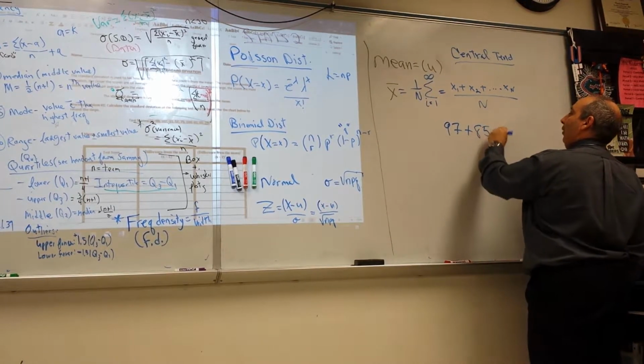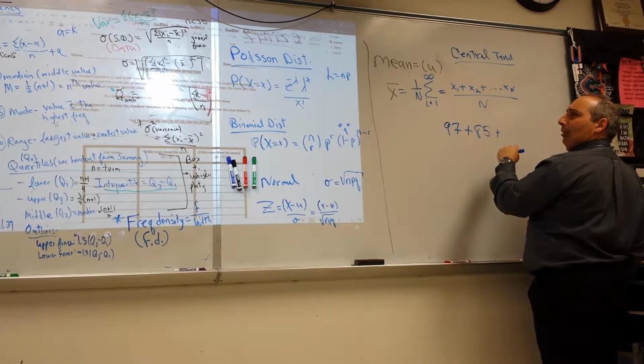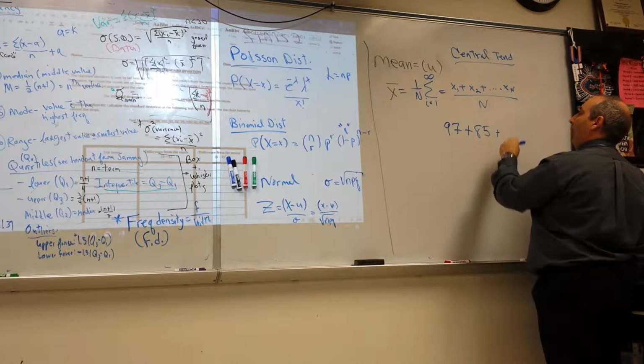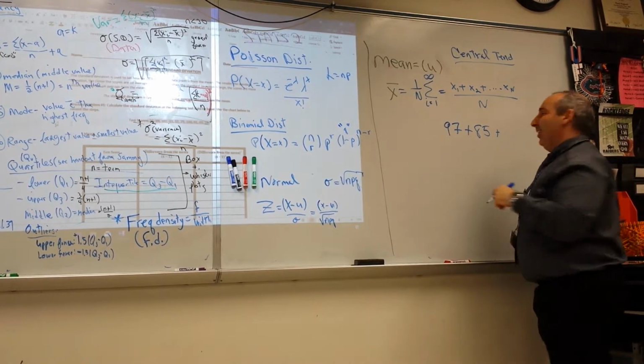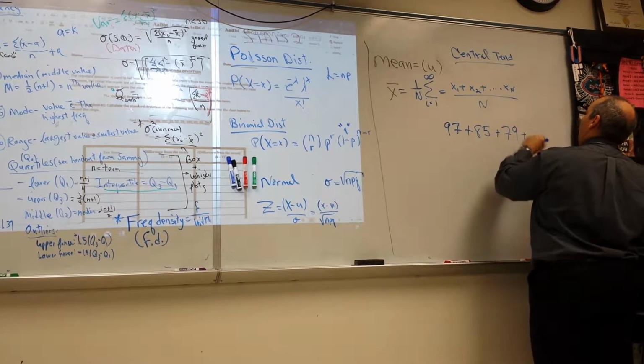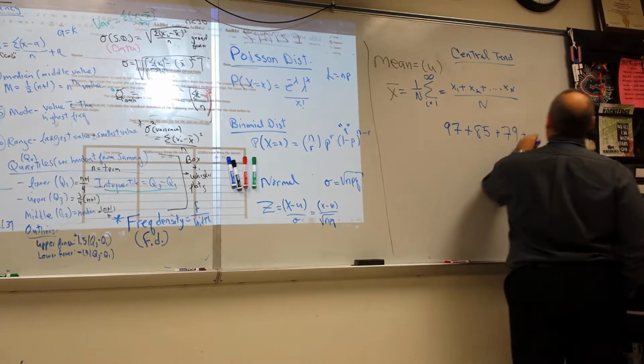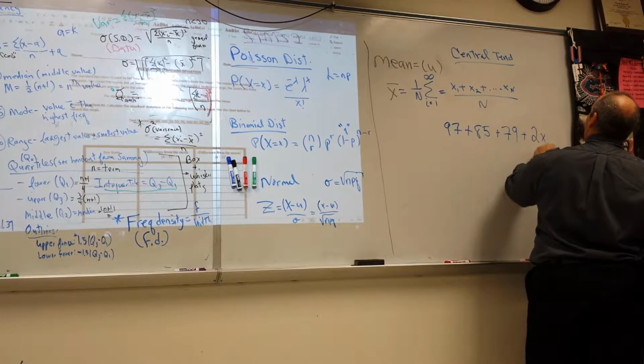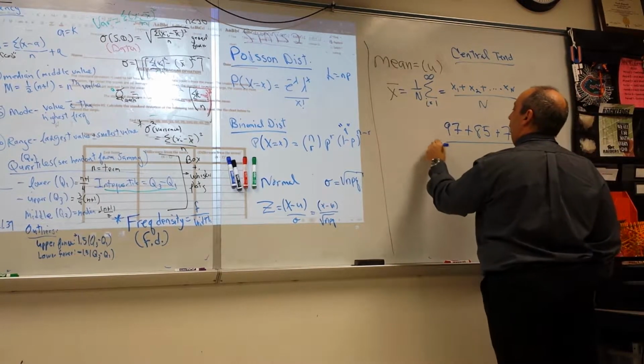85. What's the third one? 79. Okay. And so what we're going to do is say the last one, 2x, is going to count twice as much as the other one.